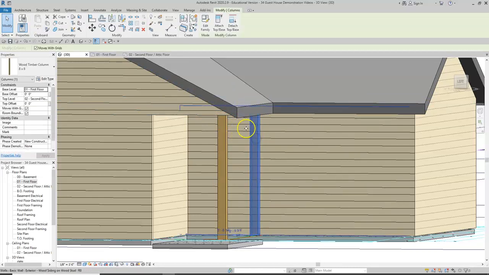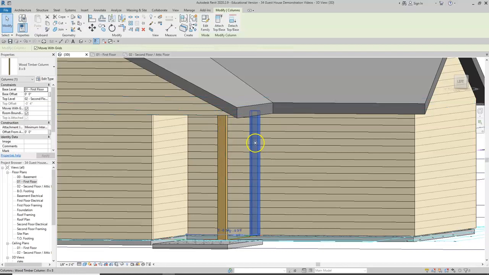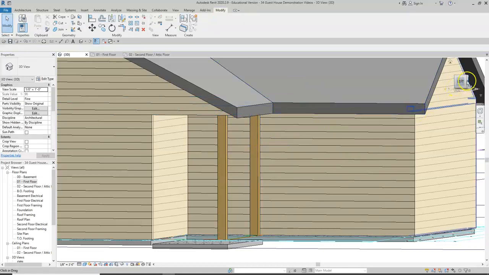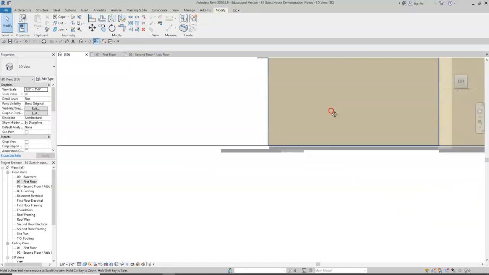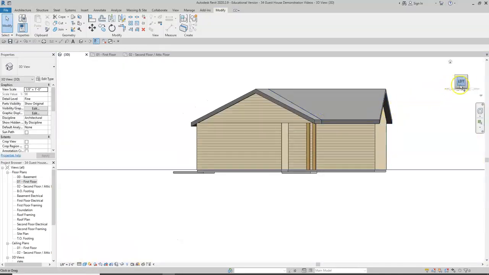So same thing here, click the column, attach, and then find that floor system in here. By hovering over, you'll see it highlight and click. So that shaves down the height of our columns so that they are exactly touching the bottom of the floor system.